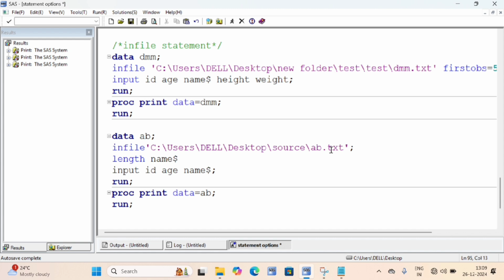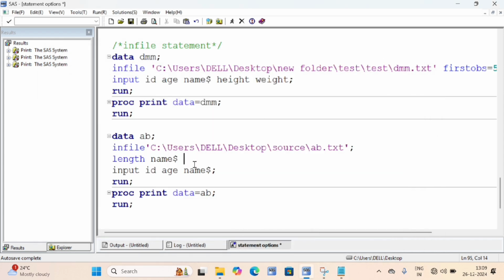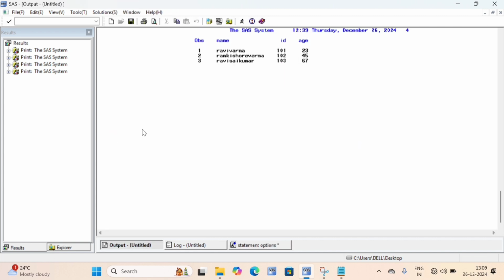An average length we can give. You can see how many letters are there actually. No need to count. You can give 20. For the safe side, give 20 as the length. I'm running now. So you can see here Ram, Kishore, Varma, like that.